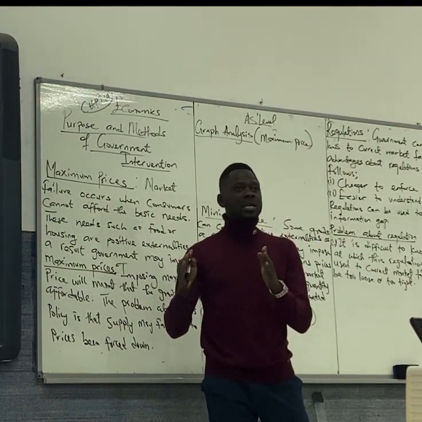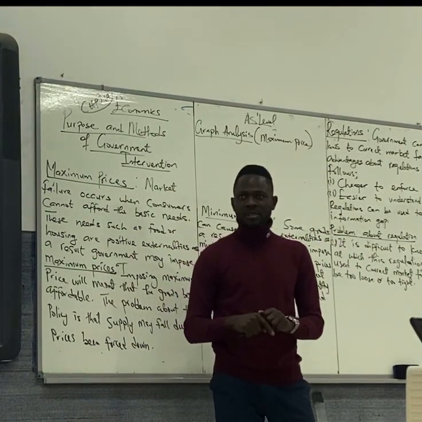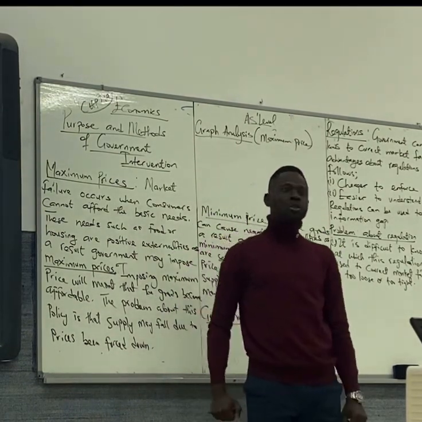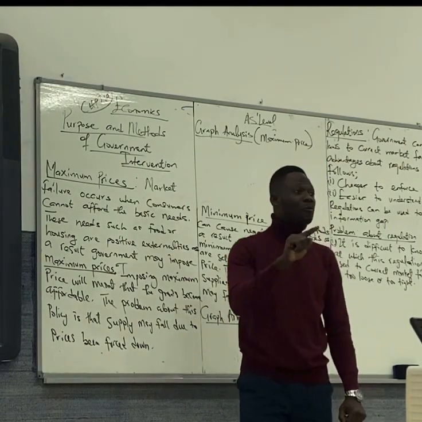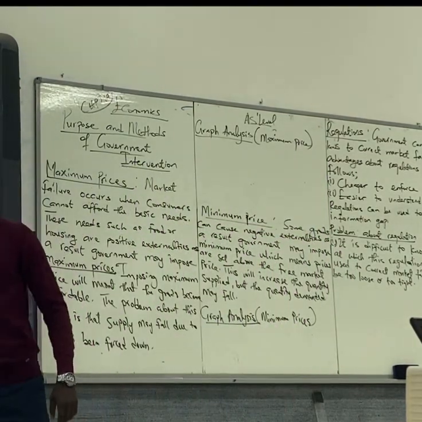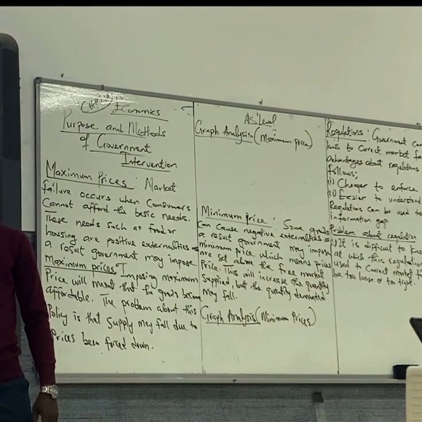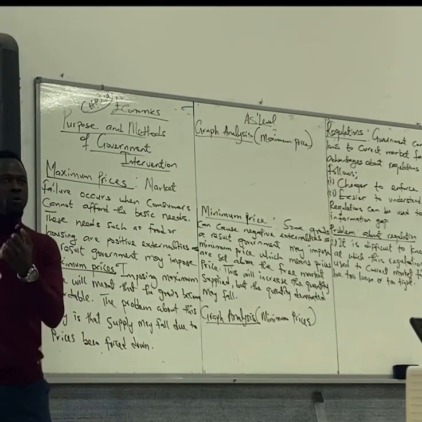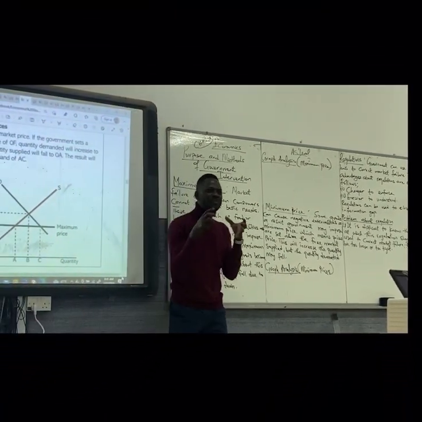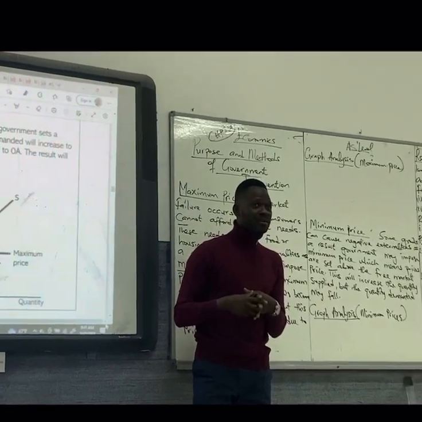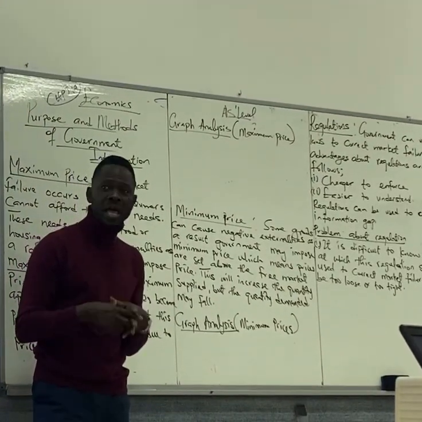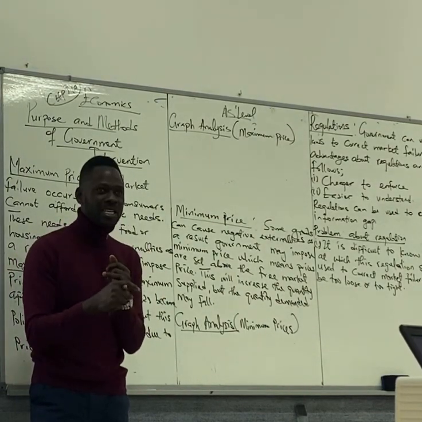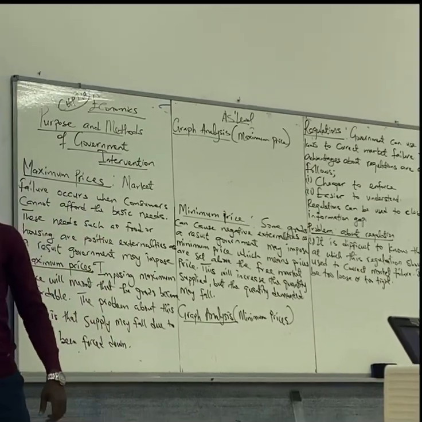There's maximum price because there's positive externality. Due to positive externalities, government wants us to be able to afford those goods. So to be able to afford those goods, prices must fall. Do we understand? Goods like food, clothing, shelter, they are basic necessities to life. And if we cannot afford them, it means there's a market failure. For market failure to be corrected, government will impose maximum prices.